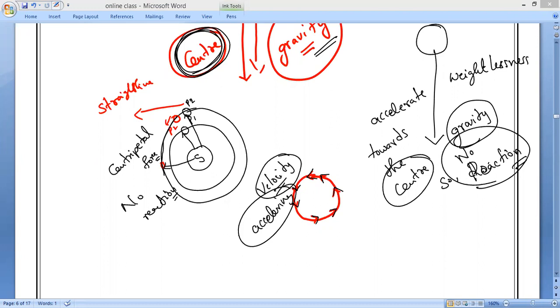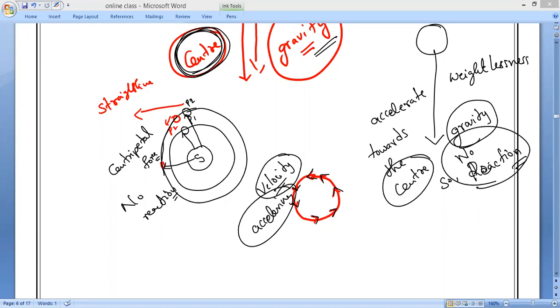I hope everybody understands weightlessness. Any doubt? Let me know. If you are clear, then we'll proceed. Write it: if the apparent weight of a body is zero, then the body is under what condition?